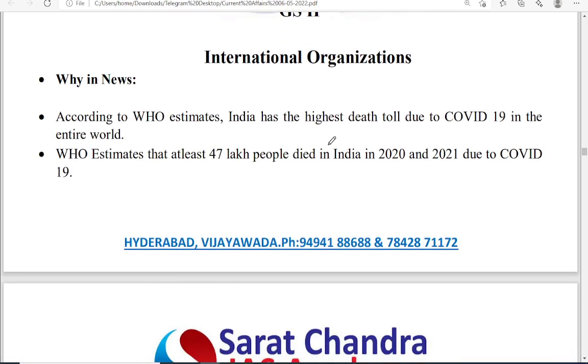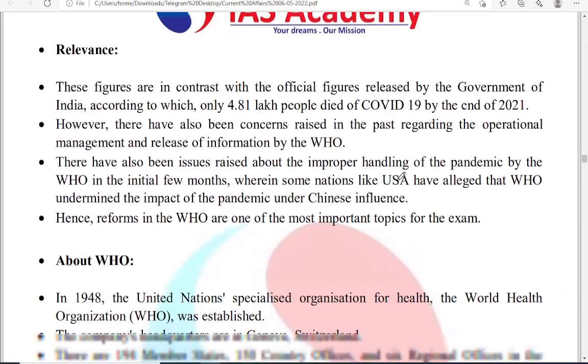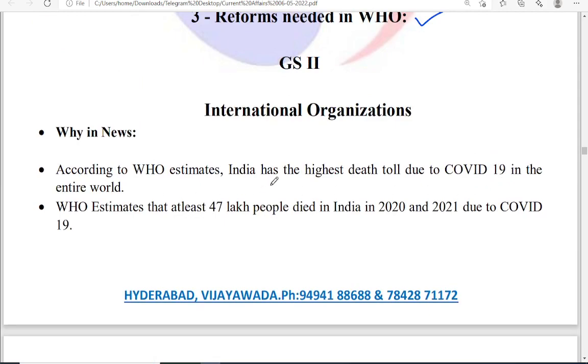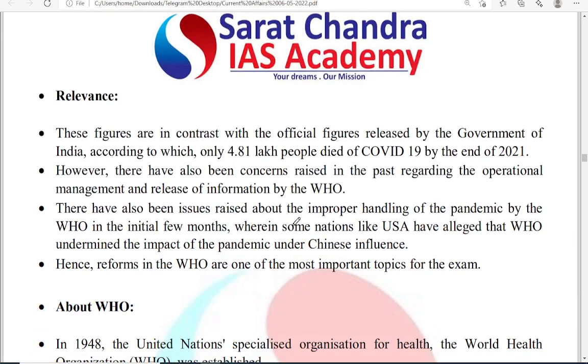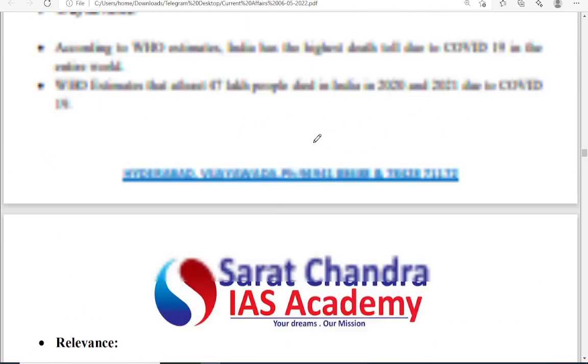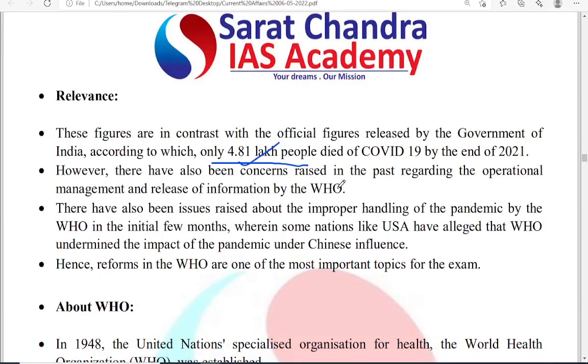According to these estimates, India has the highest death toll due to COVID-19 in the entire world. However, WHO estimates say that at least 47 lakh people died in India in 2021 due to COVID-19. Okay, these figures are in contrast. So they said almost the highest death, 47 lakhs. But if you see the Indian figures, it is only 4.8, exactly 10%. India is claiming 10% of what WHO says.